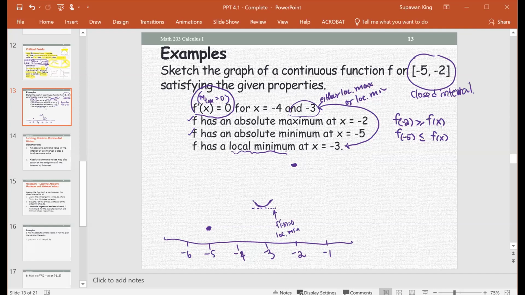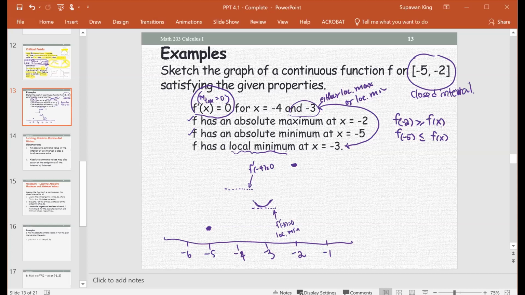And then what else do we know? We know that the slope at -4 is also 0. Okay, -4 could be a local max, local min. We don't know for sure. That gives you more options for sketching the graph. So let's just follow the information here. The slope at -4 is also 0, but it doesn't say whether -4 is a maximum or minimum.